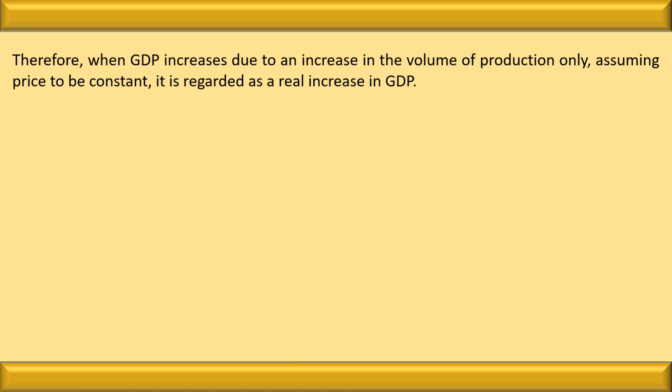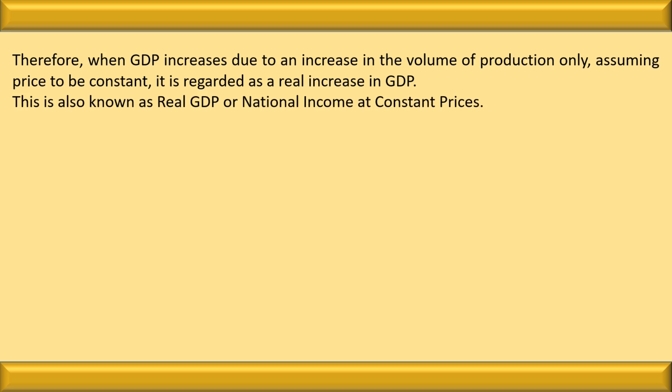Therefore, when the GDP increases due to the increase in the volume of production, it will be presumed that the GDP has improved. It is regarded as the real increase in the GDP. This is also known as real GDP or national income at constant prices.